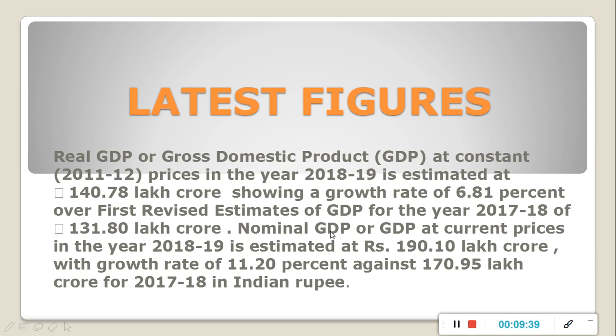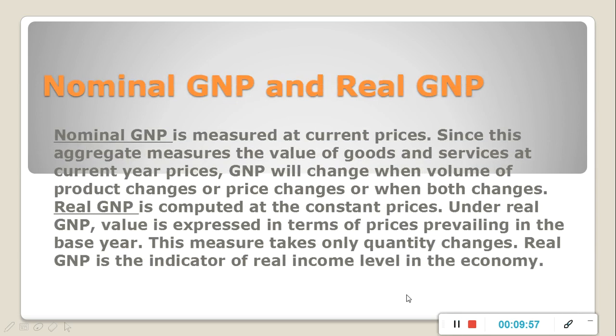And nominal GDP, that is GDP at current prices of 2018-19, is estimated at rupees 190.10 lakh crore, and the growth rate is estimated at 11.20%.